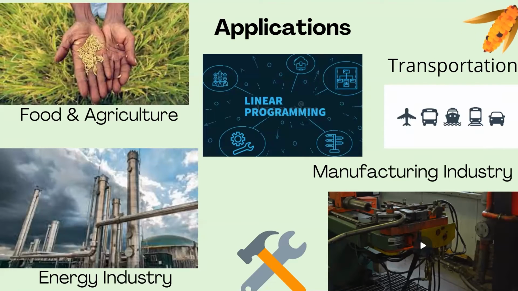So today we are going to concentrate mostly on these 4 applications. The 4 applications are food and agriculture, transportation, manufacturing industry, energy industry. So linear programming is used in different fields. Today we are going to concentrate on food and agriculture, transportation, manufacturing industry, then energy industry.